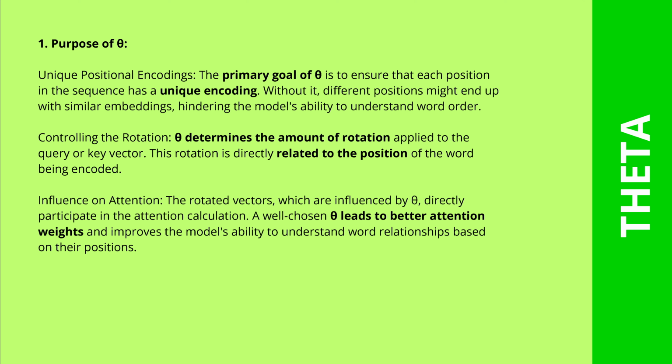We want a clear separation, a clear clustering, and not everything smeared together really close. No. This theta determines the amount of the complex rotation, and this rotation is related to the position of the word, the token that we encode. And if you choose theta well, and this is an art, before I show you how to do it in a program, this theta leads to better attention weights of the system and it improves the complete model.